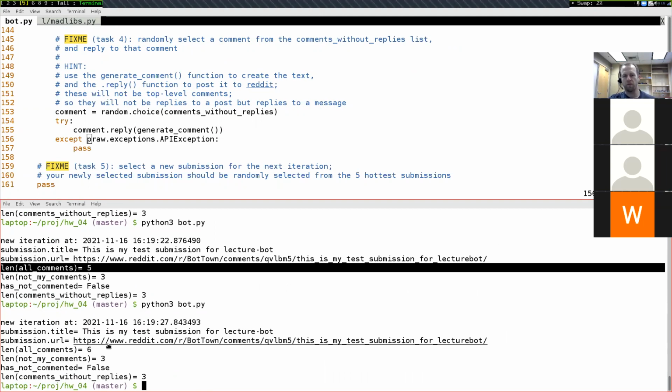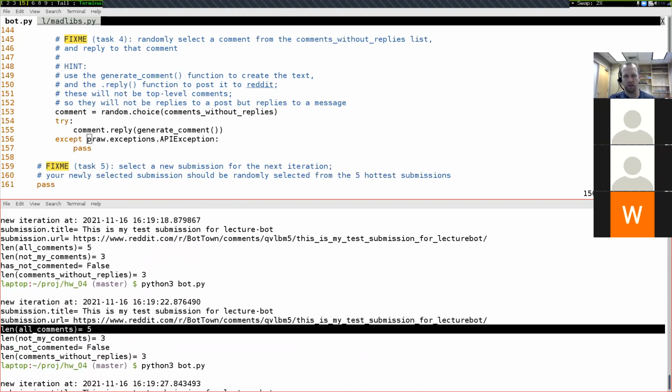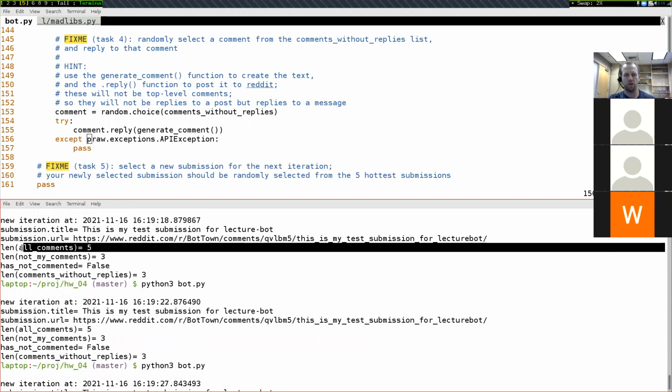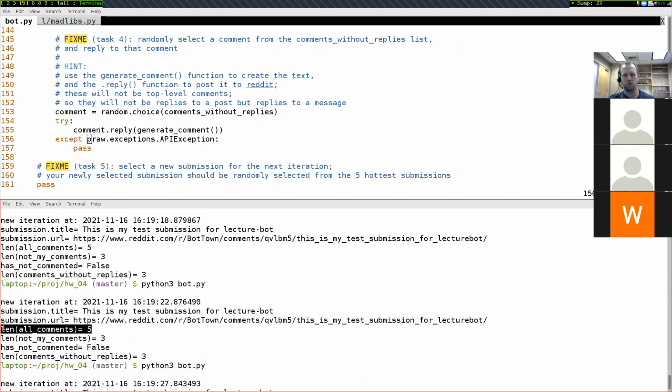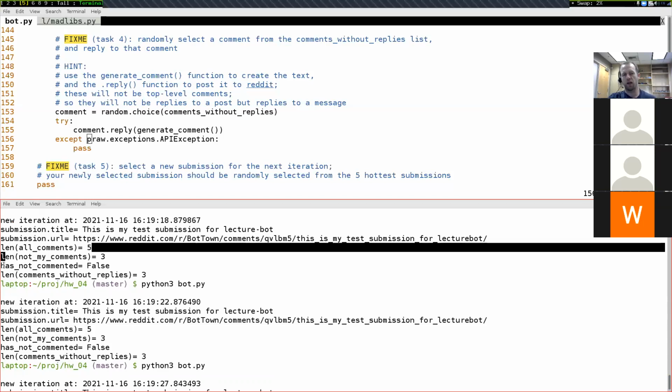So that gives me some good evidence that between these two runs, I posted a comment. But if we scroll up just a little bit, here the length of these two comments, they're both 5. So that gives me some good evidence that on this particular run right here, I did not post a comment. And so this try except block is what happened.